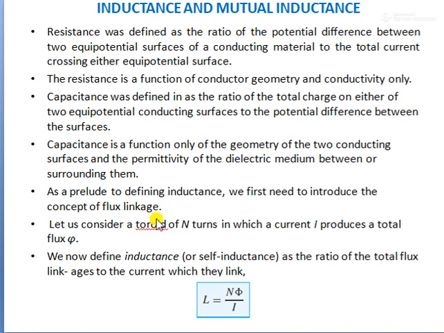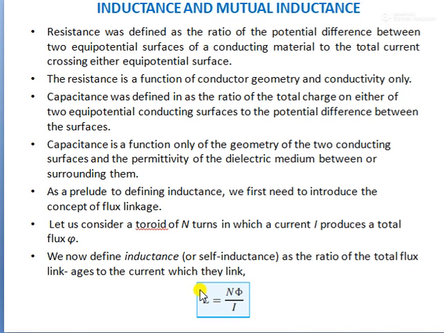In a circuit or closed path consisting of N turns, the flux produced by B links with each turn of the circuit, so it is called flux linkage. It is defined as the number of turns times the flux linking each turn, denoted lambda, that is N phi. Hence we write lambda is equal to N phi.